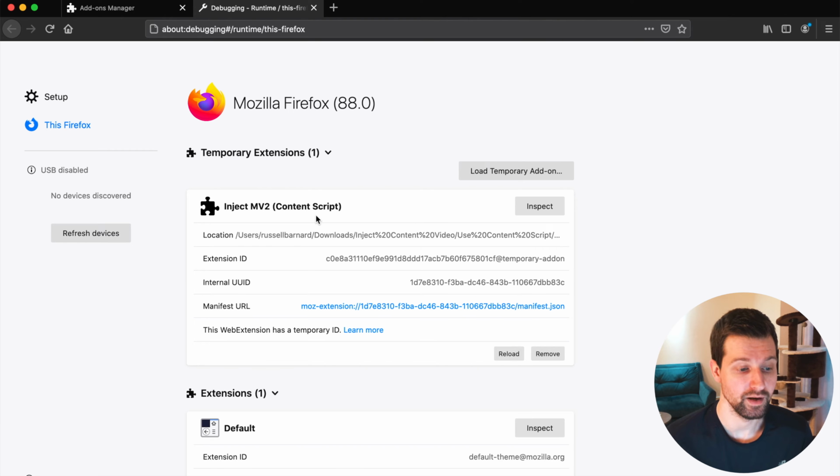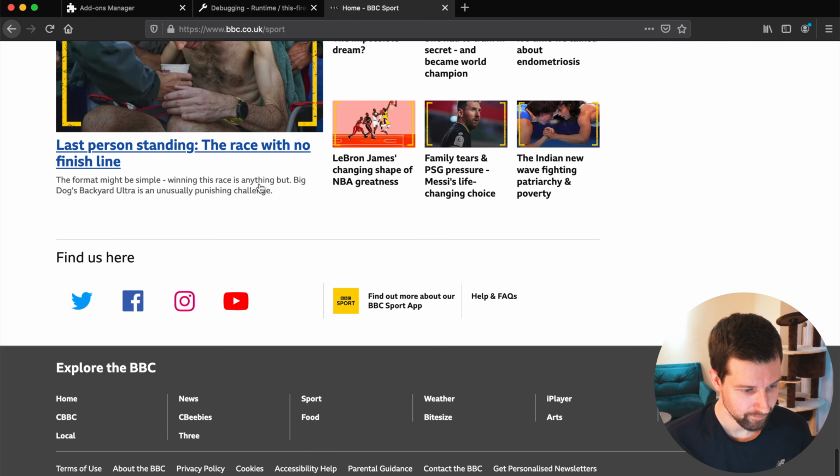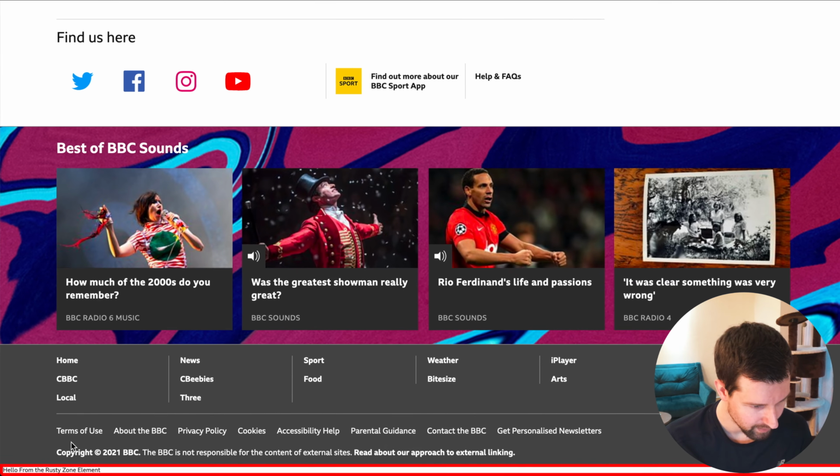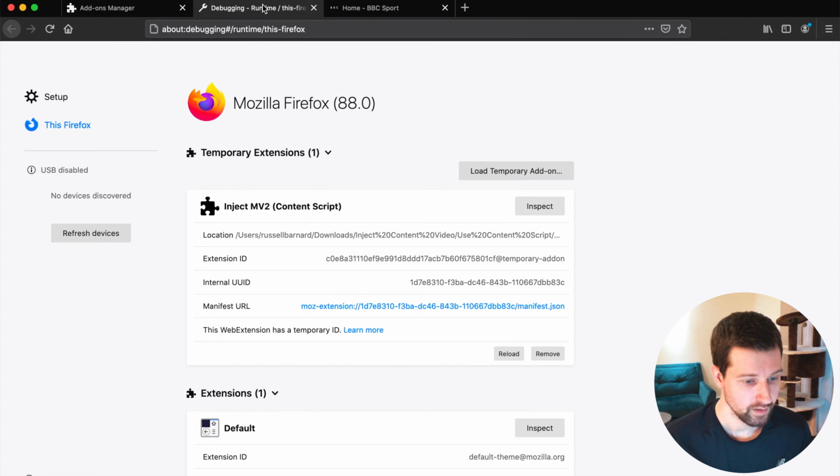So what this script does is it adds a little div at the bottom of each page. So if we just go to a website now and see if this is working. Here we are on this site. If we scroll down to the bottom, you can see down here that the element has been added. It has a little bit of styling there as well. So we can find that this extension is actually working.